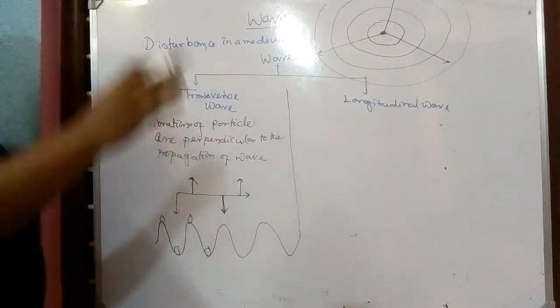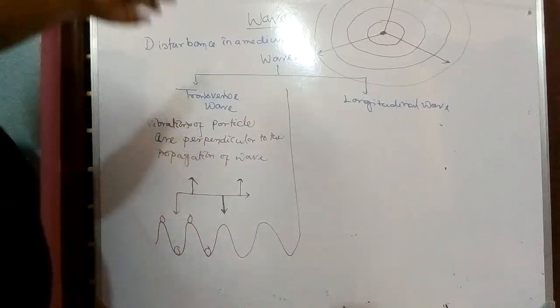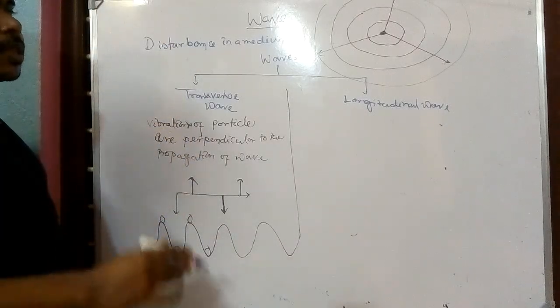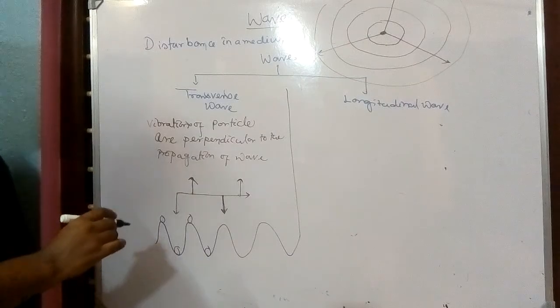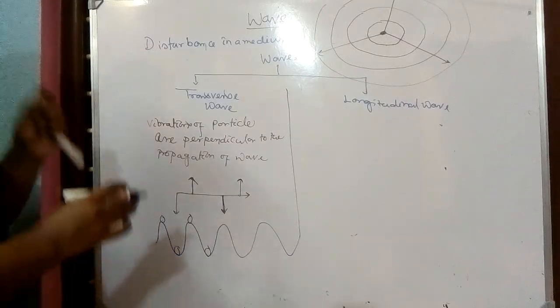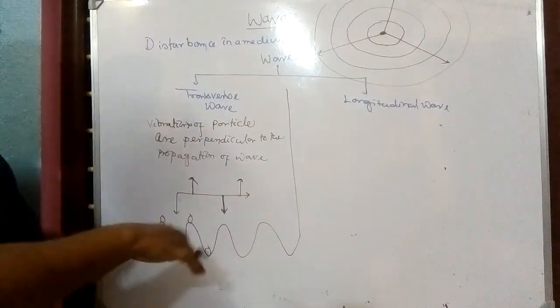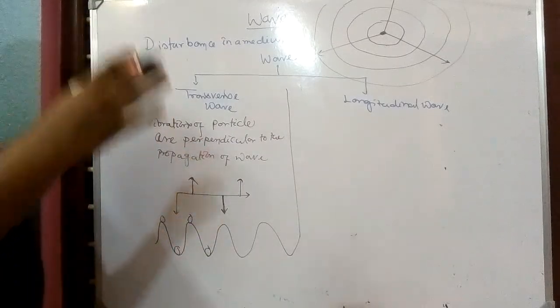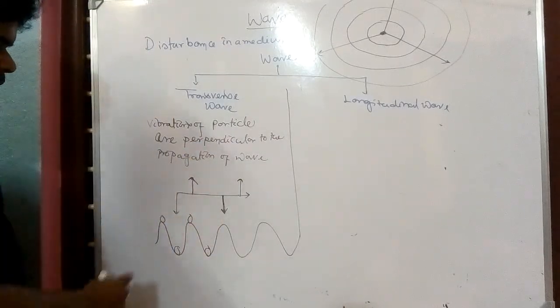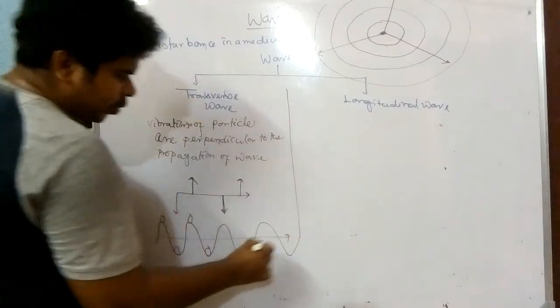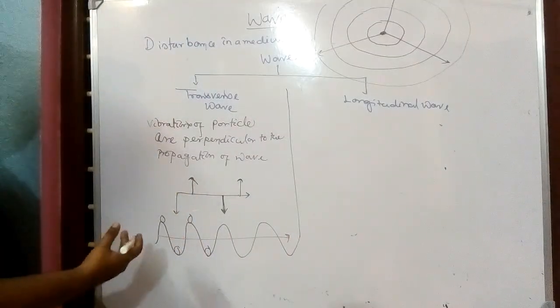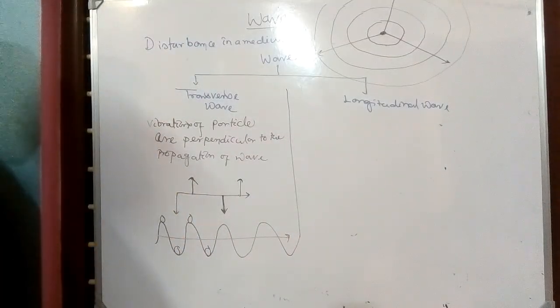So the vibration of the water is upward and downward, that means perpendicular to the propagation of wave. Wave is propagating radially outward and the vibration occurs perpendicular to the wave. So this type of wave is a transverse wave.